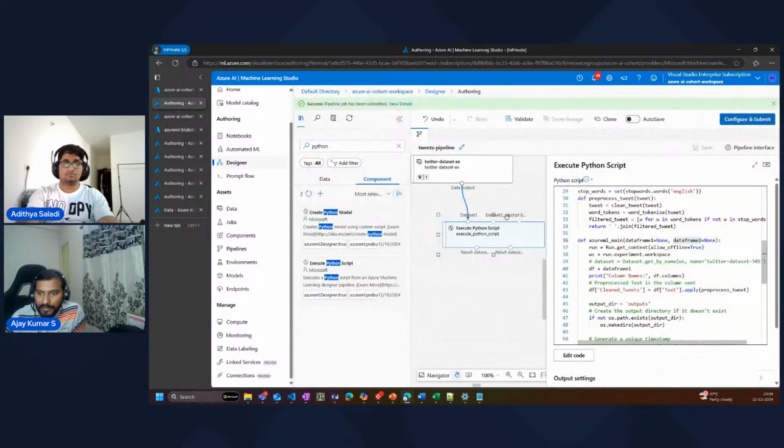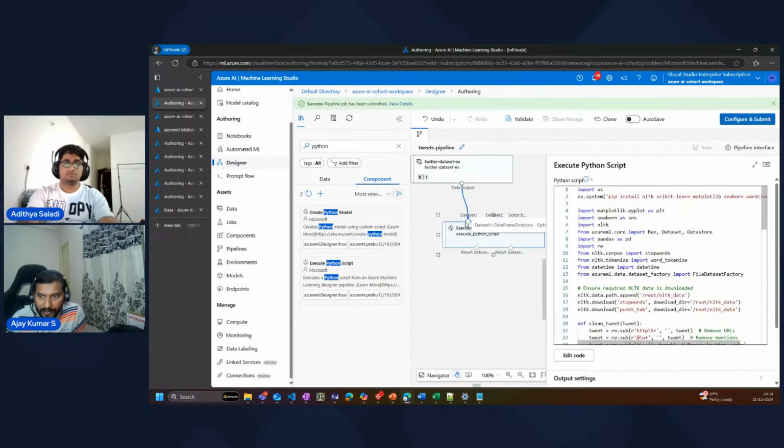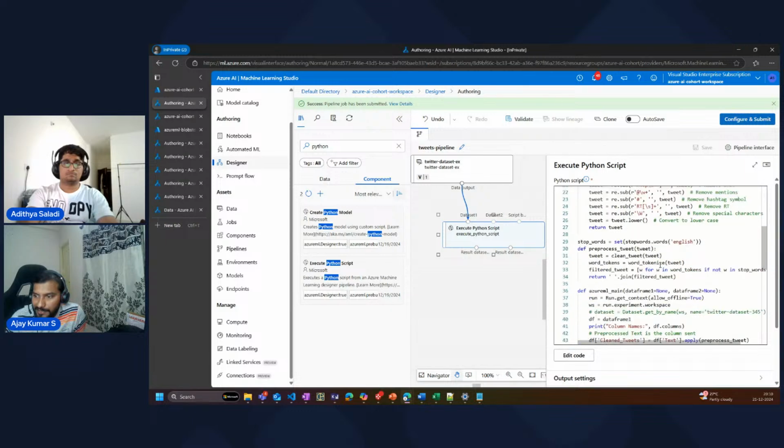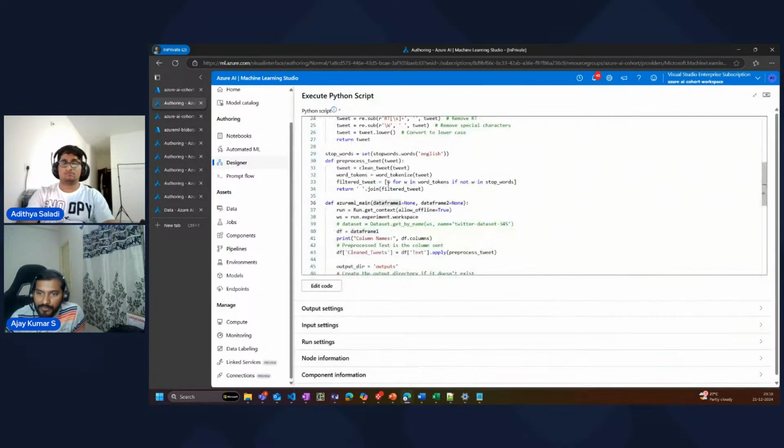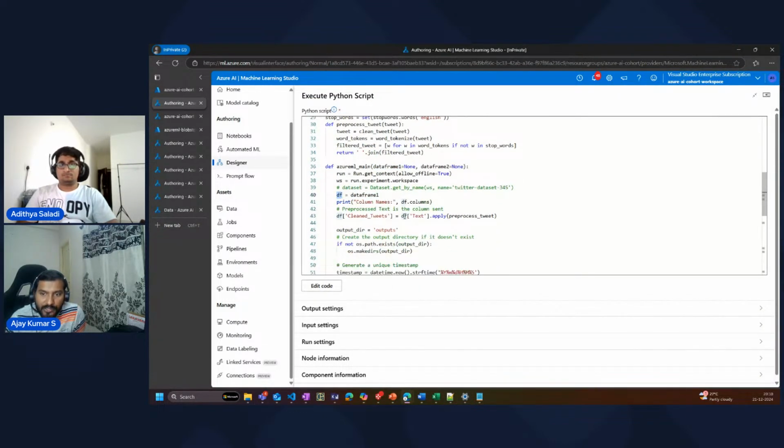And if you visually see it, data frame one is nothing but the input of the data set. That's what we did here, right? So whatever data is present in the data frame one object will be nothing but the data which is coming from this data set, right? And that's why I'm assigning this data frame one into a data frame object, and then I'm using that data frame object to extract the text, and then I'm doing some pre-processing on it. Right now I don't have data frame two, so I'm just ignoring it.